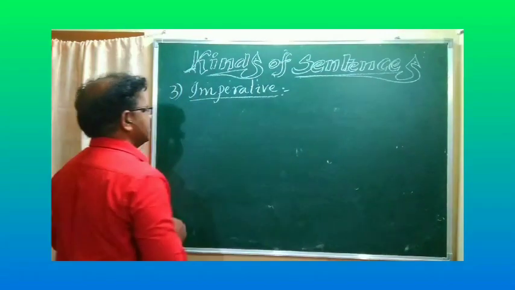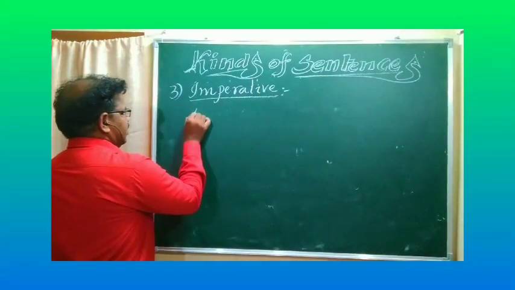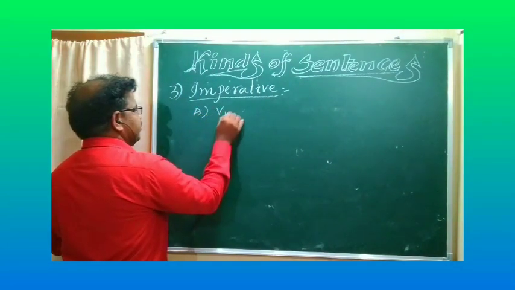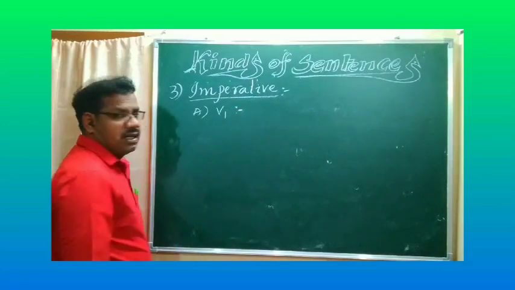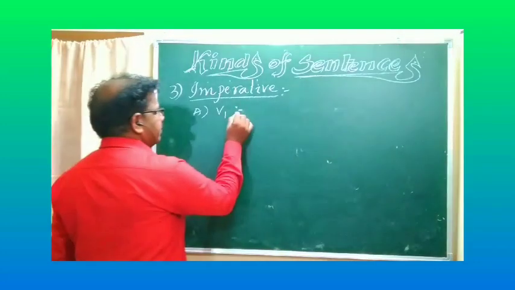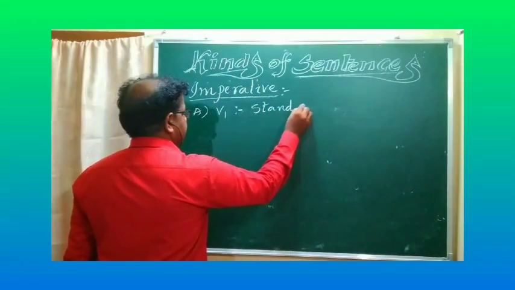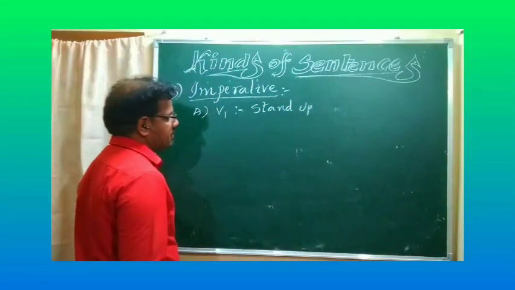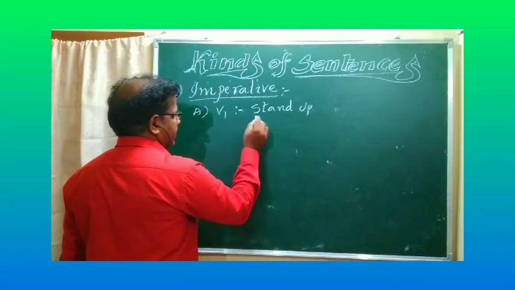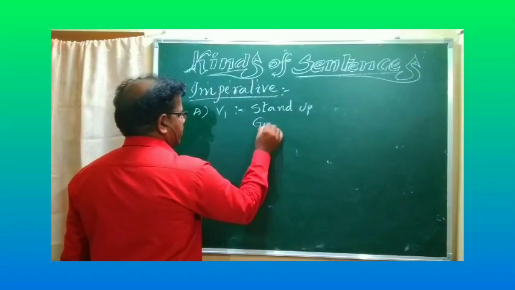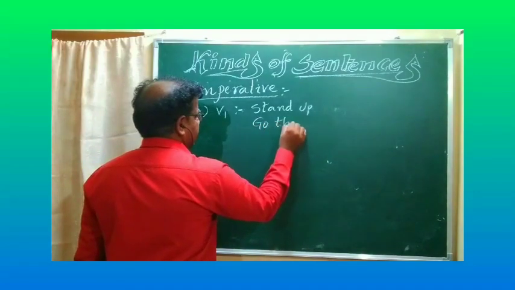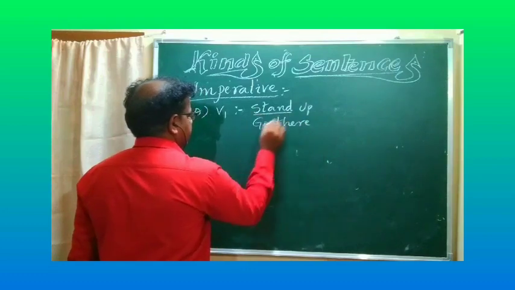Once look at the board. First one, beginning with V1. For example, stand up. Stand up, it is an order. And go from here or go there. What do you observe here?